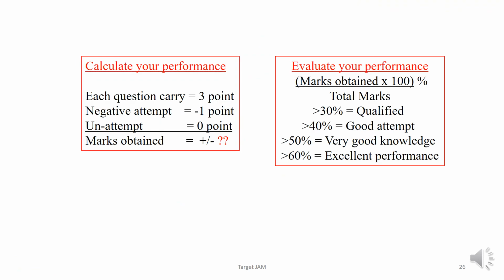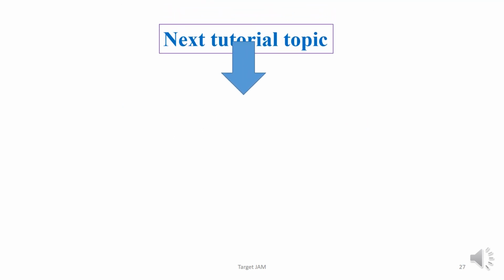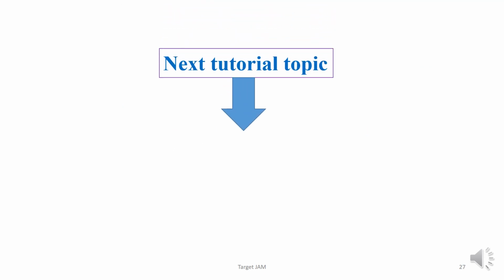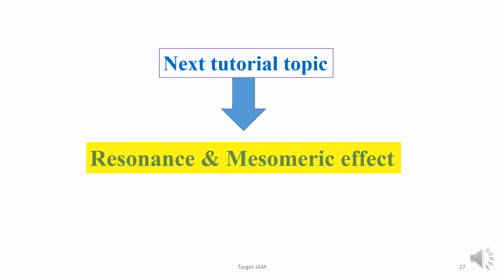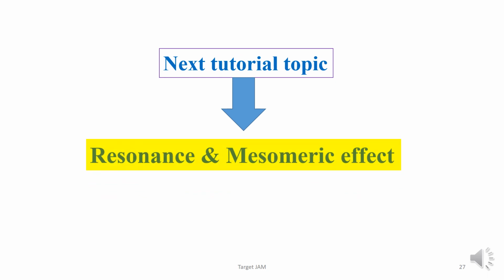Now calculate your performance. Each question carries 3 points. Negative attempt means -1, unattempted equals 0. So calculate your performance, and in our next tutorial we will discuss resonance and mesomeric effect.